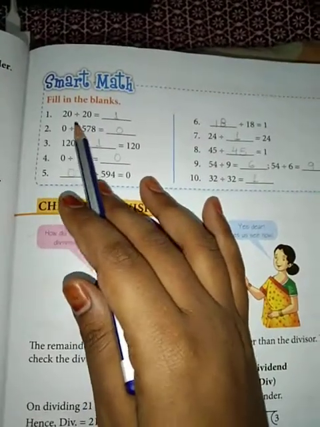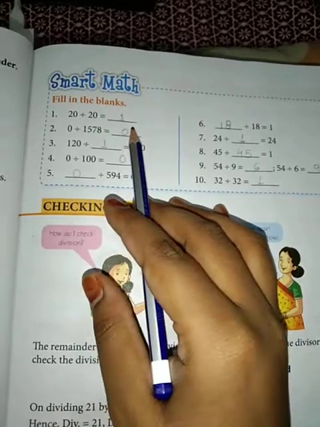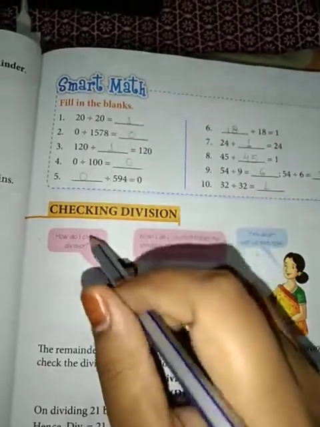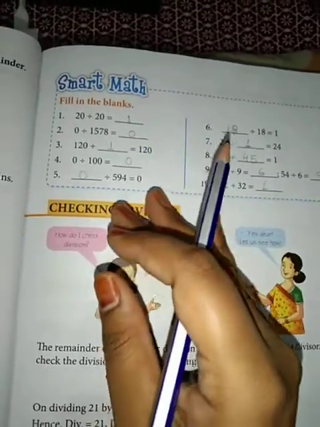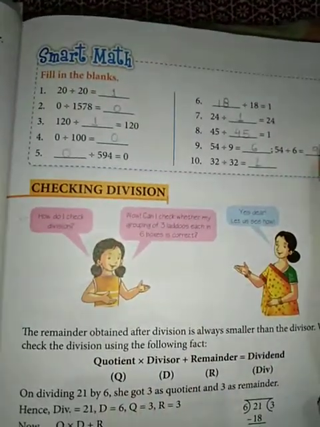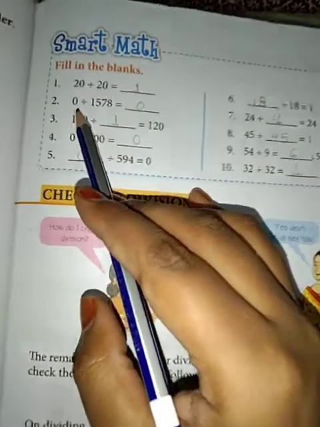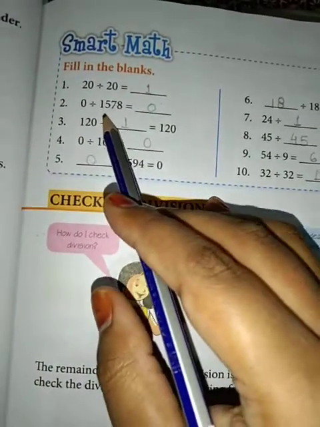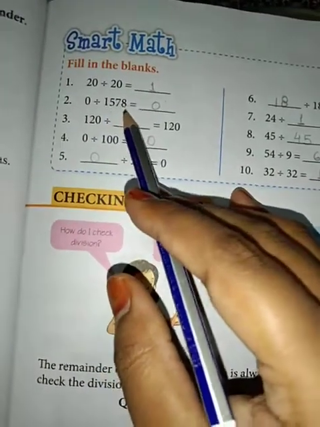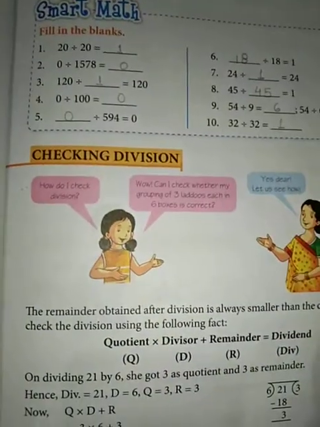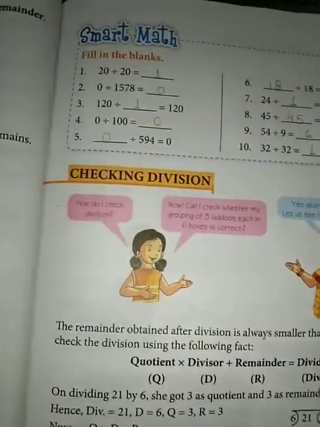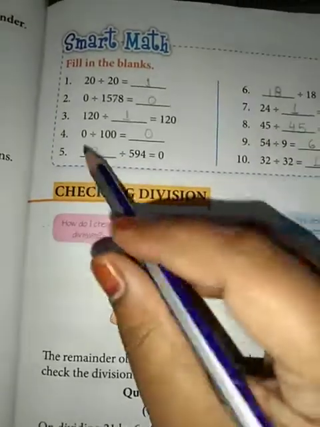20 divided by 20, what will come? The answer will be 1, because according to rule number 2, when a number is divided by itself, the quotient is always 1. Now the second question is 0 divided by 1578. The answer will be 0. Why? Because when 0 is divided by any number, the quotient is always 0.